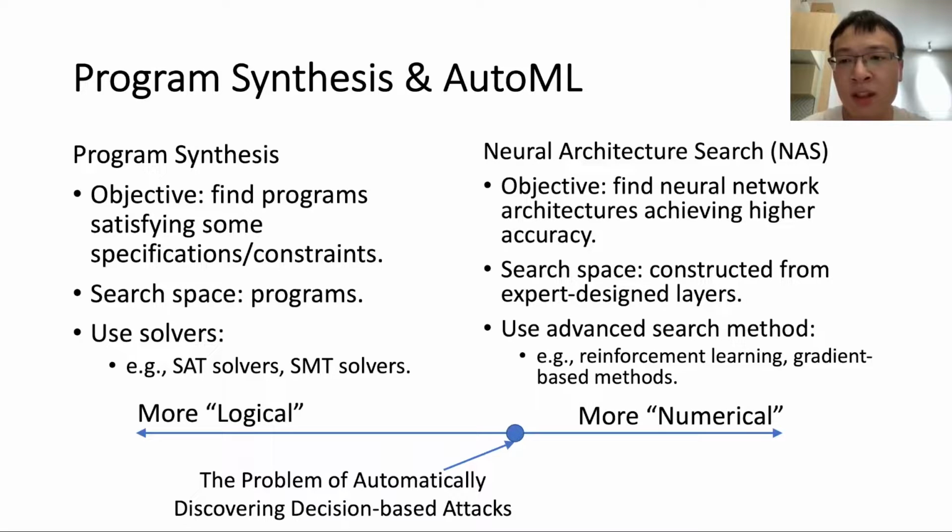The search space is usually constructed from expert-designed network layers. Advanced search methods, including reinforcement learning and gradient-based methods, are used. In general, program synthesis problems are usually more logical, while NAS problems are usually more numerical. The problem of automatically discovering decision-based attacks lies between these two fields.